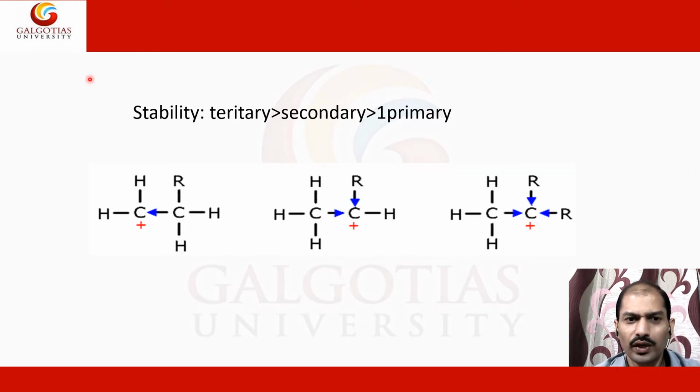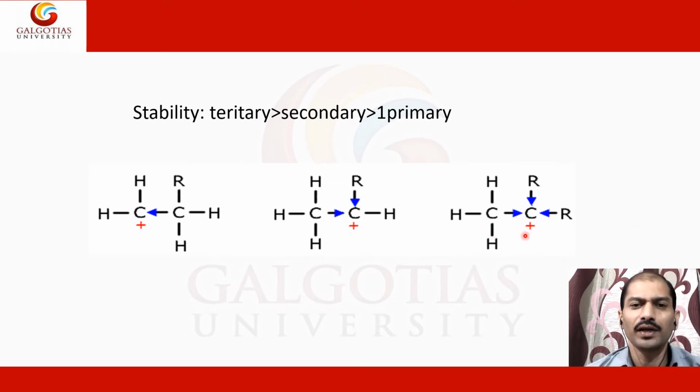So here, regarding stability, the tertiary carbocation is more stable than secondary and primary. This is due to hyperconjugation. You might have some idea from the previous classes and from the previous lecture as well. These are the compounds which have great relevance when we are talking about the carbocation.